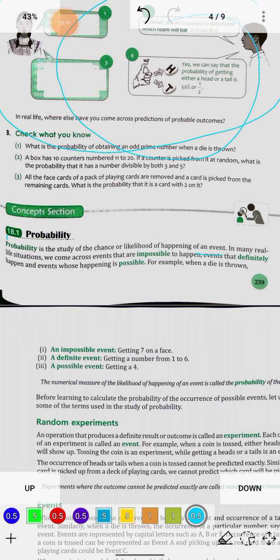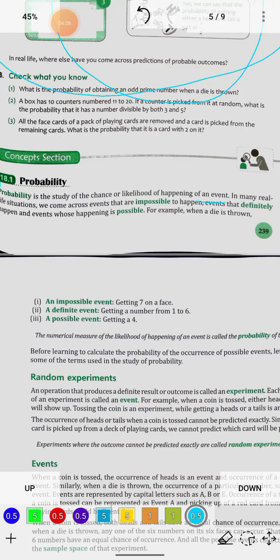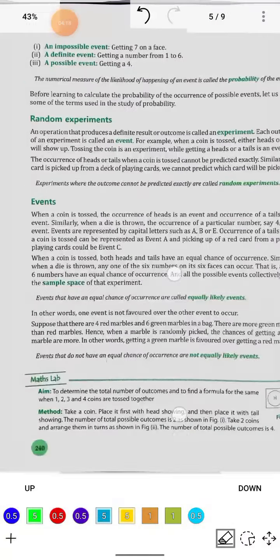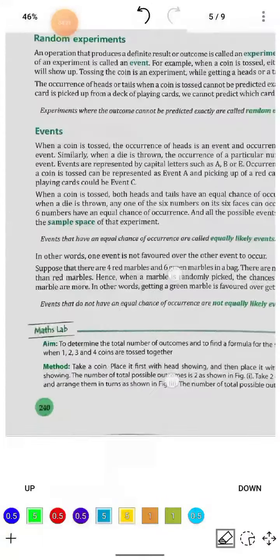For the convenience of understanding, the events are classified into two categories. The first one is impossible to happen, and the next one is definitely possible or definitely happens. Here are the other explanations of it. You may read it yourself. I'll be explaining some examples from the book.